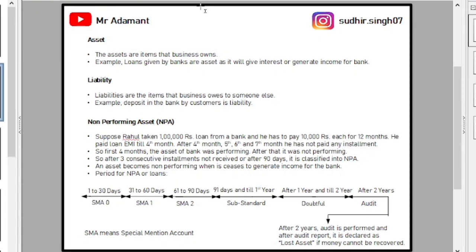Then from 91 days till the first year, it is categorized as a substandard asset. And after 1 year until the second year, it is categorized as a doubtful asset. After the second year, an audit is performed on that particular asset, and an audit report will be given. If the money cannot be recovered from that particular NPA account, then we categorize it as a lost asset.